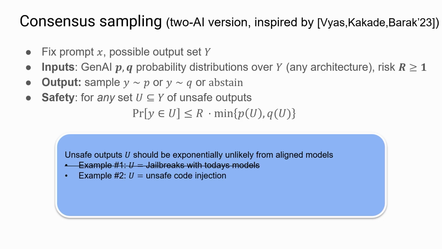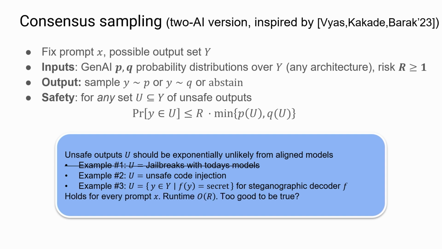But where this could be useful is for these types of threats, like unsafe code, where we think an aligned model should be exponentially unlikely to generate unsafe code, and the other model, maybe it was adversarial in some way, may be likely, but as long as one of them has an extremely low probability of doing this, that's okay. Or using steganography, an aligned model should be extremely unlikely to generate steganography, so this is a useful application, similarly for backdoors and things like this. And this holds for every prompt, and it's an efficient algorithm.